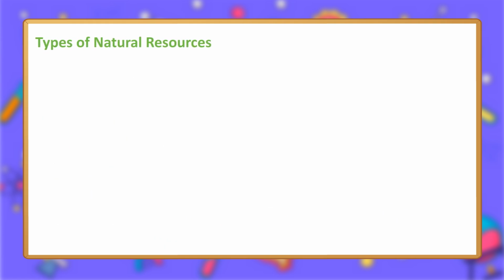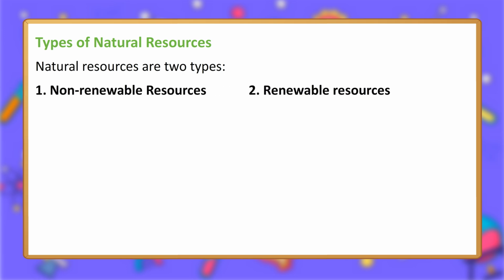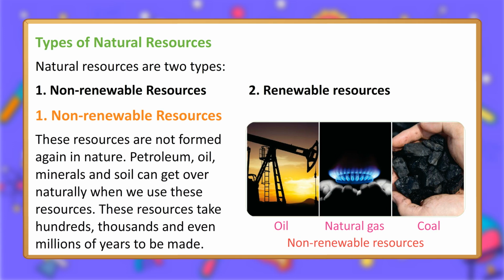Types of natural resources. Natural resources are of two types. 1. Non-renewable resources. 2. Renewable resources. 1. Non-renewable resources. These resources are not formed again in nature. Petroleum, oil, minerals and soil can get over naturally when we use these resources. These resources take hundreds, thousands and even millions of years to be made.